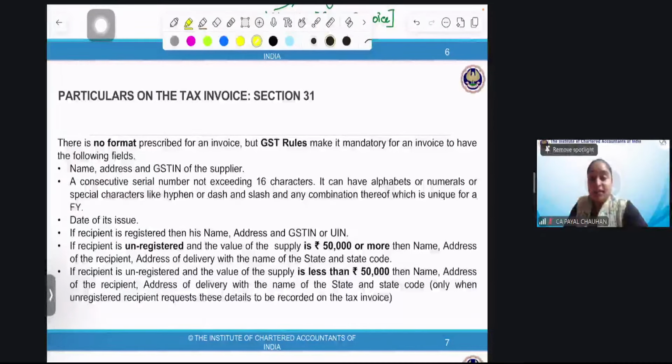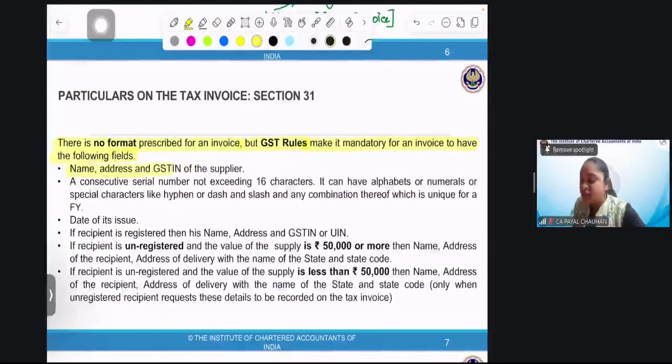Now, what are the particulars of a tax invoice? There is no format prescribed for an invoice, but GST rules, please make it very important, it's an MCQ, GST rules make it mandatory for an invoice to have the following fields. So as per the act, no format, but as per the rules, we have certain definite mandatory fields which should be there.